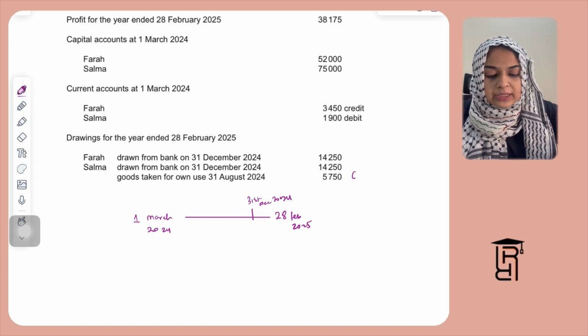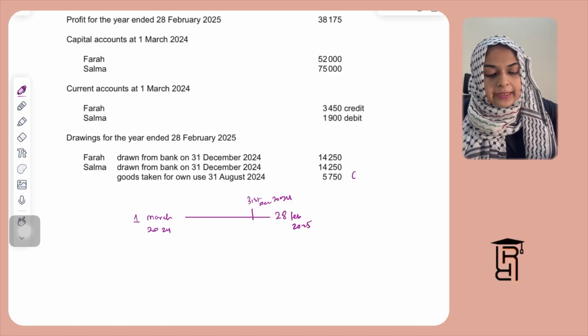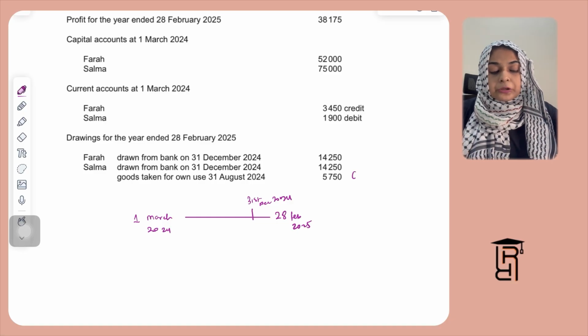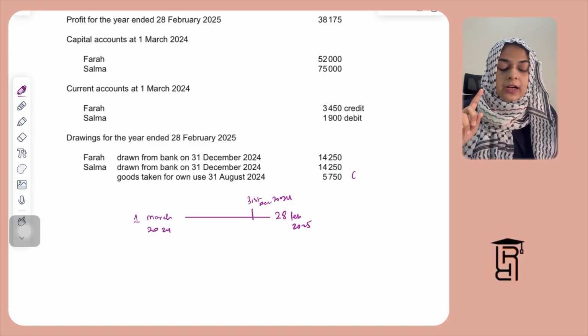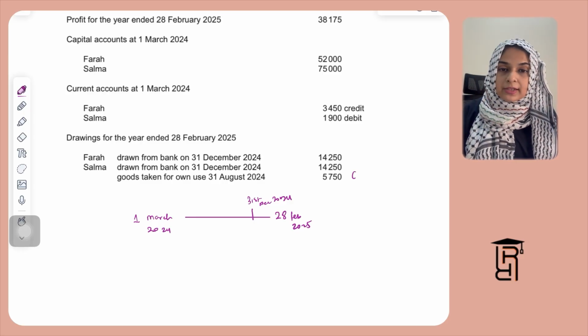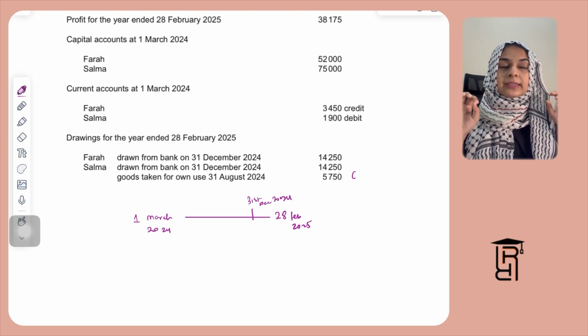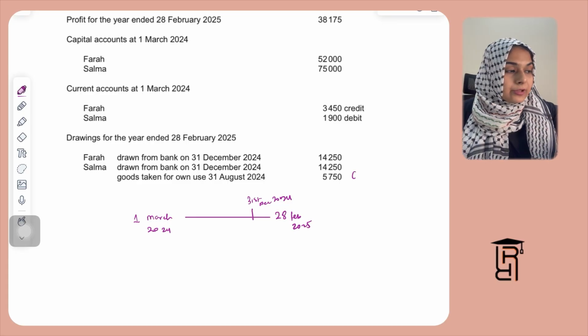And then what you do is you add interest on drawings. Interest on drawings is charged to the partners so that partners are discouraged from withdrawing money. However, this is also shown in the current account on the debit side. It is going to reduce the partner's capital. So you basically take this out and you add this to the profit for the year.